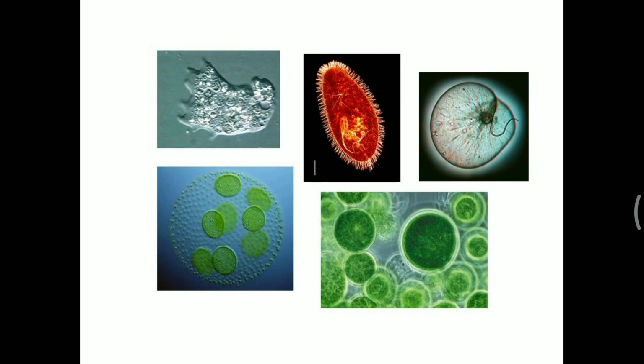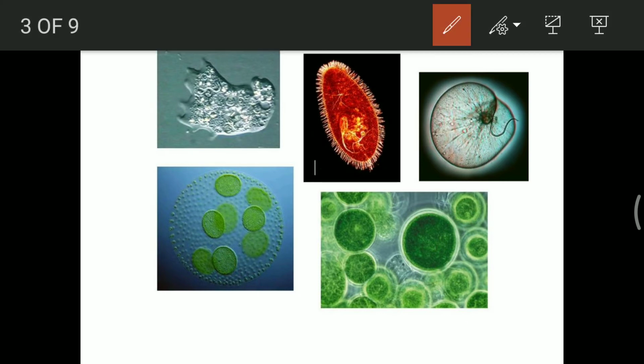If you see the structure, the very first structure is of the amoeba, and in amoeba you can see the extension of pseudopodia. Here you can see cilia being present, so it looks like a paramecium. Here just a flagella is there. So on the basis of locomotory movement, we can see these three pictures. The other one is a colonial form. Colonial form in the sense that a group is formed, a mass of ball is formed, which looks as if all the organisms are joined together, but it is not the case. At times they are just grouped together, but they all are capable of performing their functions on their own.